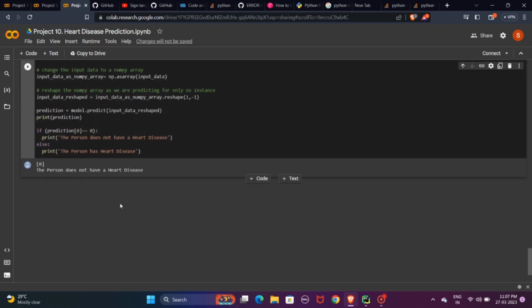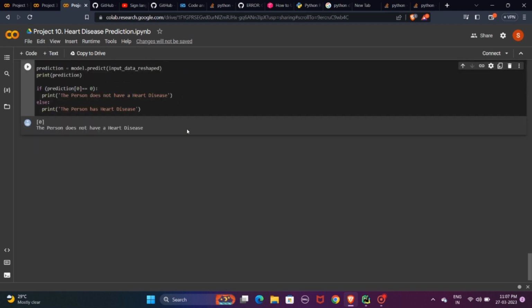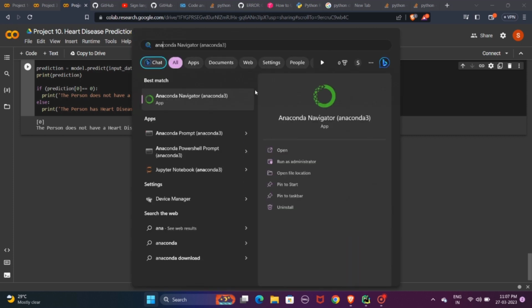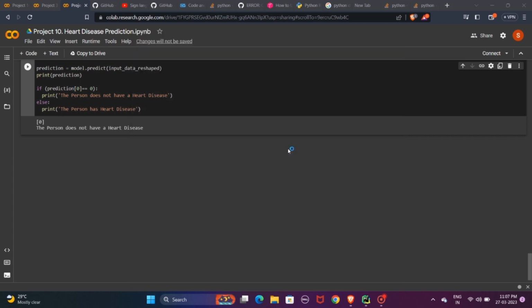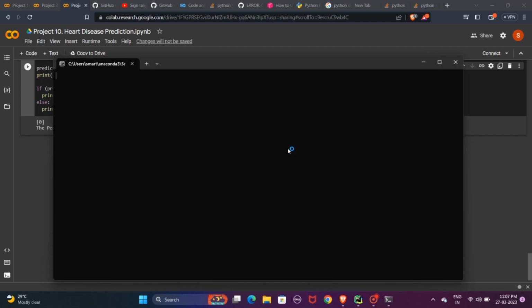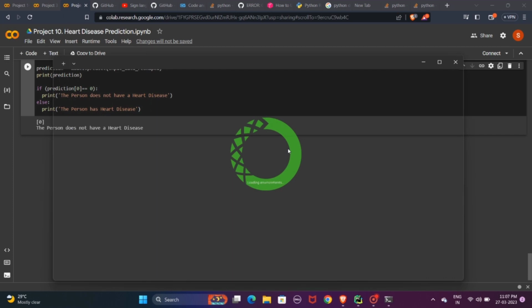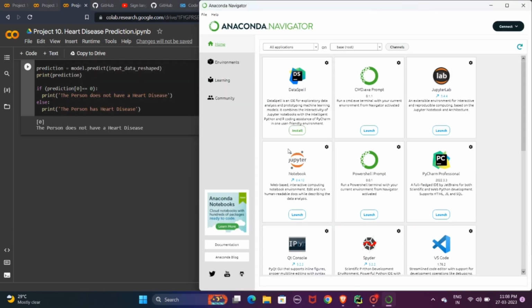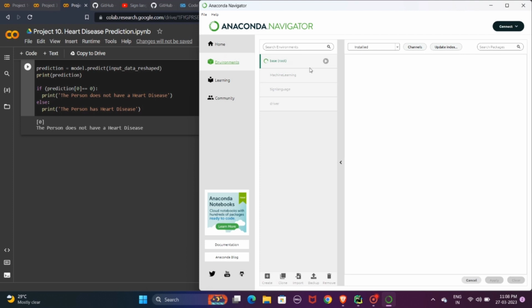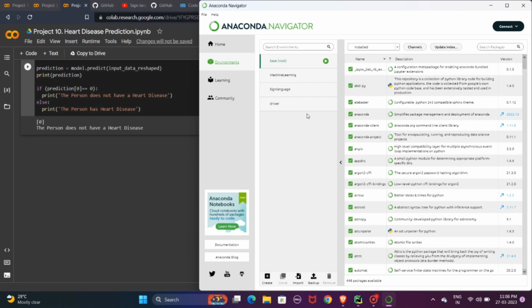We are getting these results by running the codes, and after that we are opening the Anaconda Navigator, which is a graphical user interface for creating the window in which we get the output results. This is the Anaconda Navigator platform, and in that we can see the environments. In that we have the machine learning option.